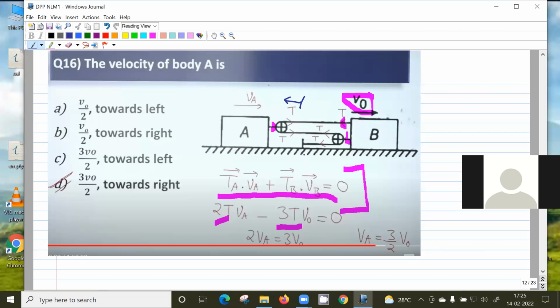This coordinate is xa, and this coordinate is xb. The length of the string is: here one xa, here another xa, and xb is 1, 2, and one more xb is here. So the length of the string is 2xa plus 3xb. Is this clear?